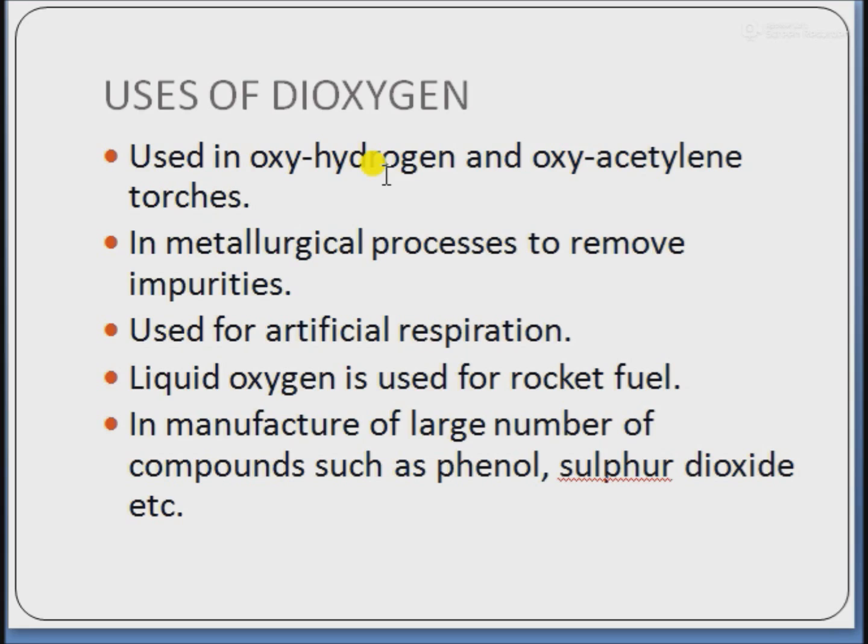Next, liquid oxygen is used for rocket fuels. For example, combustion of hydrogen in liquid dioxygen provides the tremendous thrust in rockets. Next, it is used in manufacture of a large number of compounds such as phenol, sulfur dioxide, ethylene oxide, sulfuric acid, chlorine, etc. It is also used in large scale production of titanium oxide and synthesis gas.